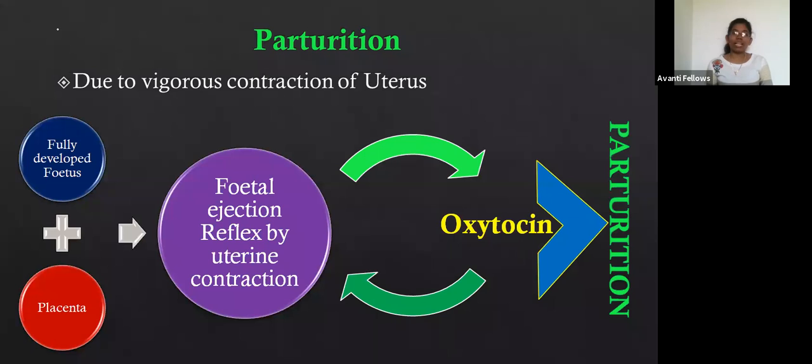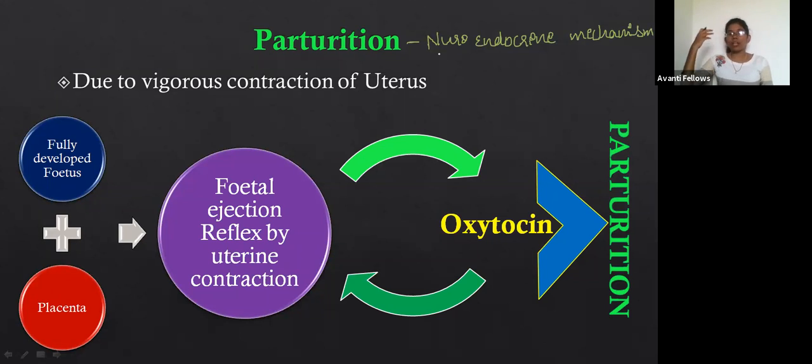And this parturition is a neuroendocrine mechanism. What do you mean by this? Neuro means nervous system.